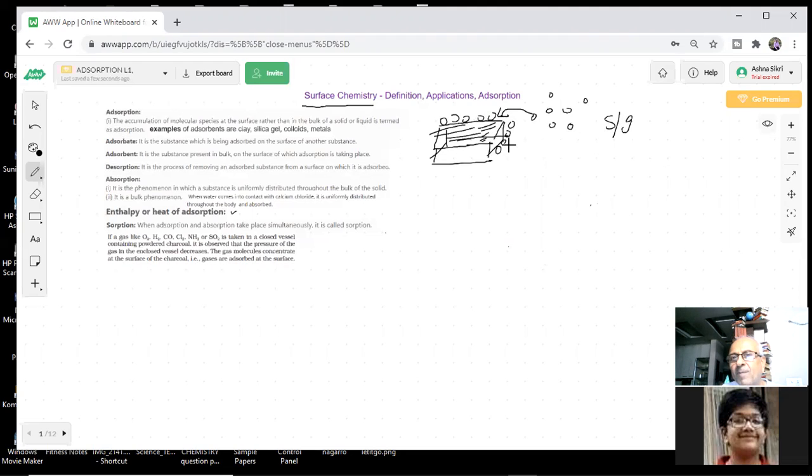Even the table where I'm sitting, for example, has air molecules, and some molecules are sticking on it. So this phenomenon is what we're talking about: adsorption, students, adsorption.